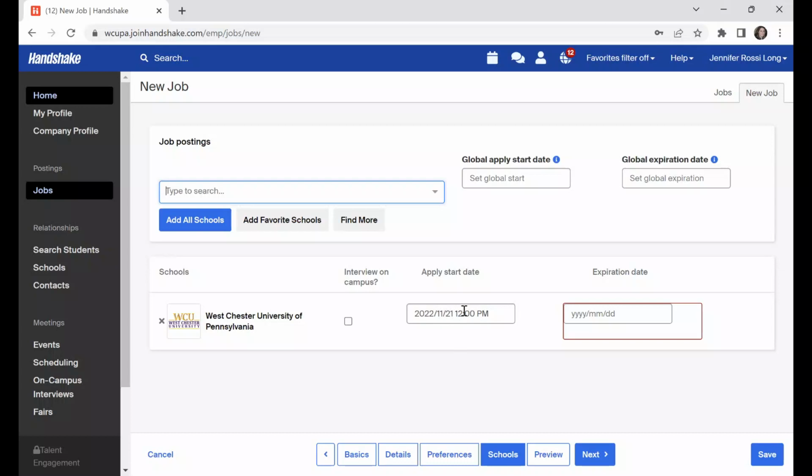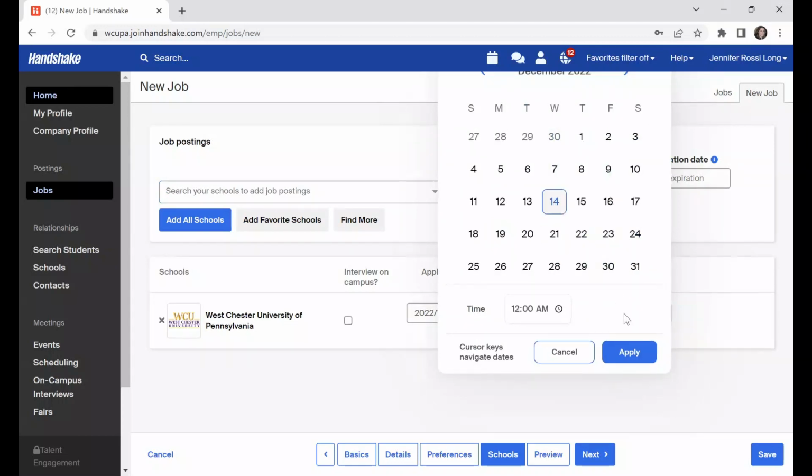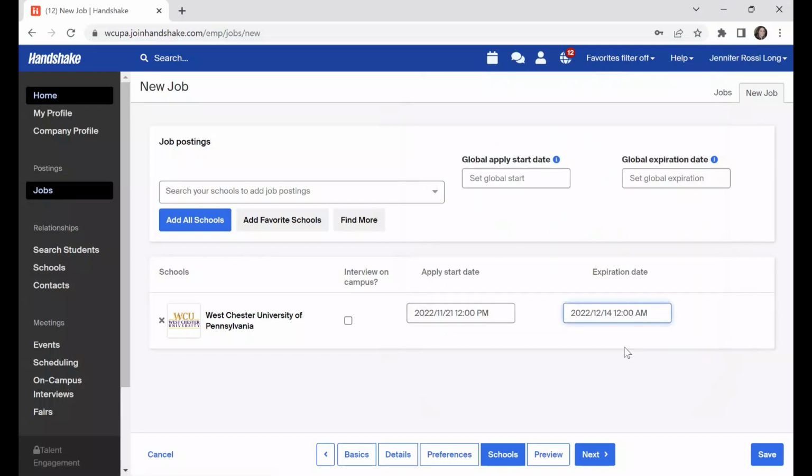But you're going to want to enter your apply start date, which could be the moment that you're creating the posting, or it could be a date in the future, and then the expiration date. So I'll set that for a couple weeks out here. This global apply start date and global expiration date, you really don't have to worry about for an on-campus job. This would be for employers that were posting to multiple schools, but you're only posting to Westchester.